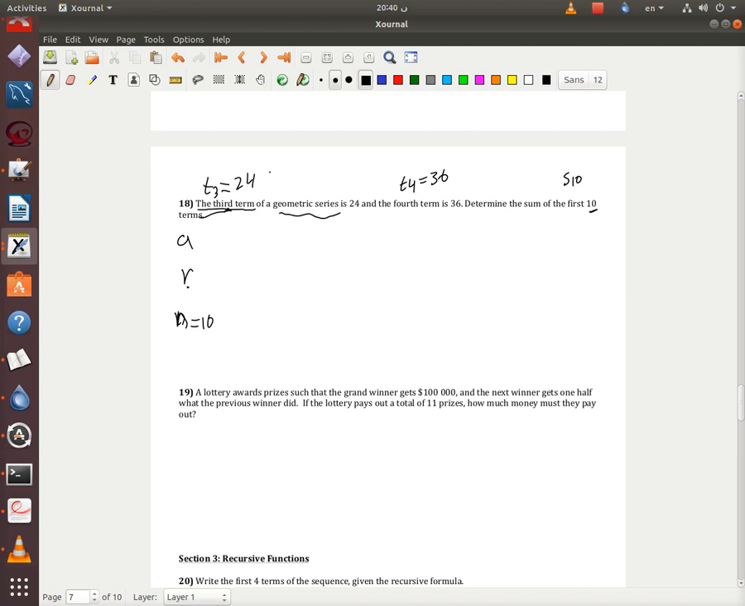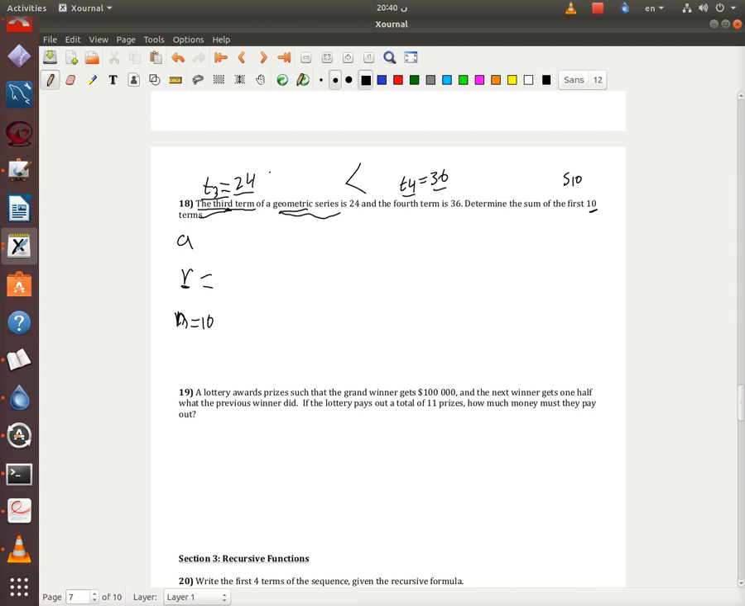Well, you can get r by just looking at these two. So T3 is 24 and T4 is 36. So either you add something or you multiply something with 24 and you get 36. But here it says it's a geometric series. So since T4 is bigger than T3, you're gonna multiply. Which number do you multiply with 24 to get 36? That number is r.